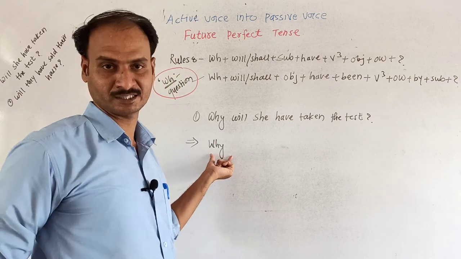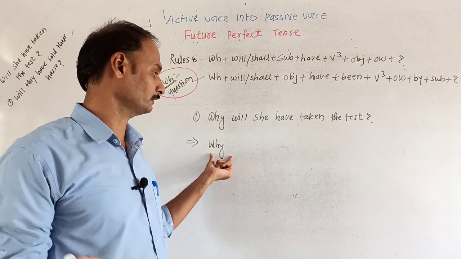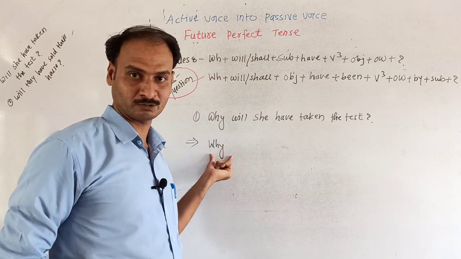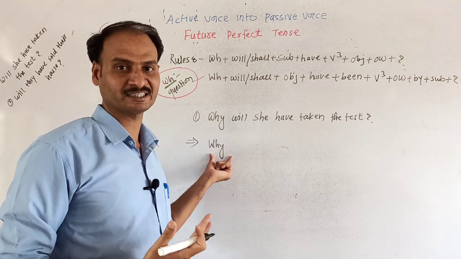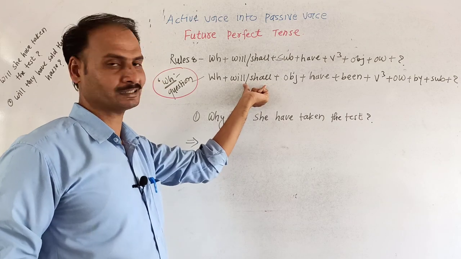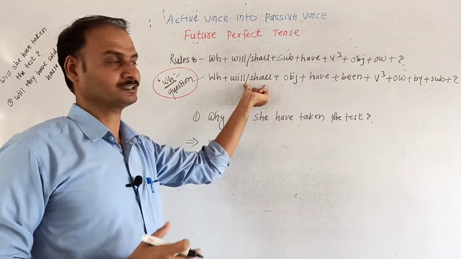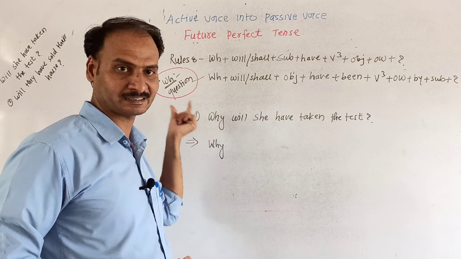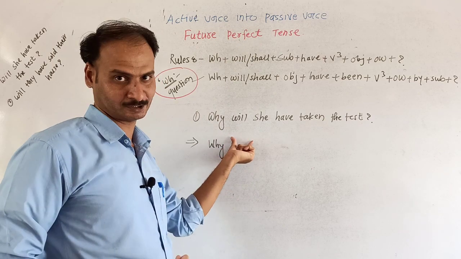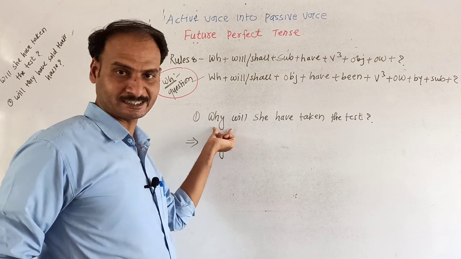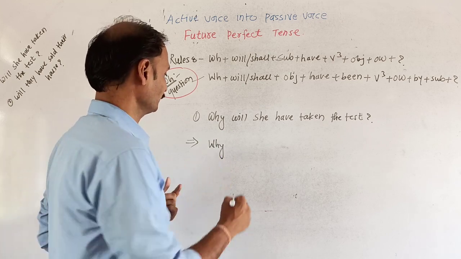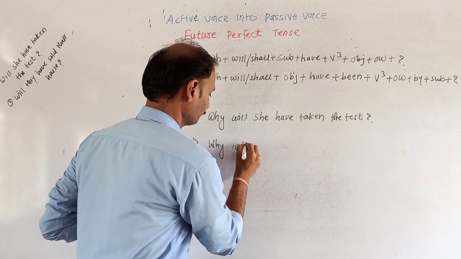Okay, without hesitation. Don't waste your time involving any type of rules or any other grammatical portions. These are very simple tricks for making future perfect tense in WH type into the passive type. So as it is, we have taken the WH structure. Then we will take "will".